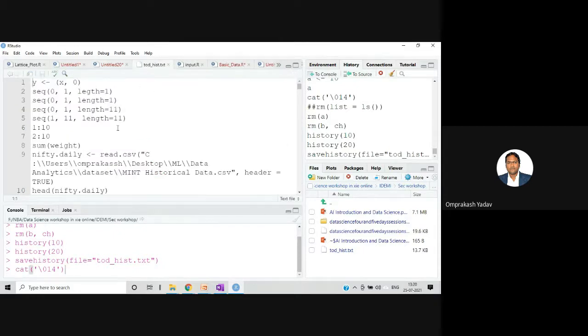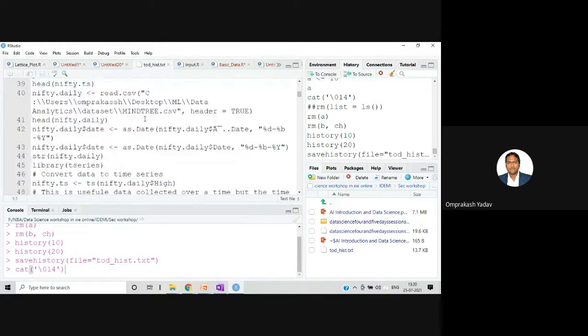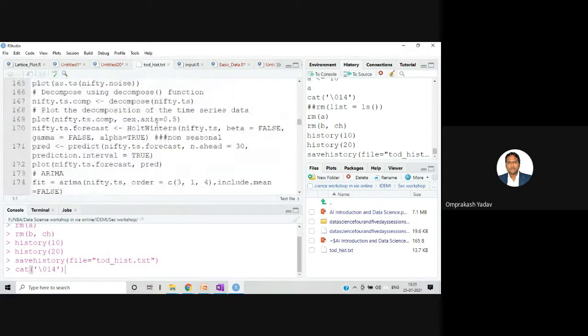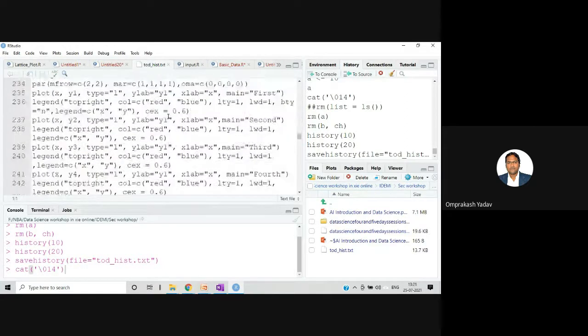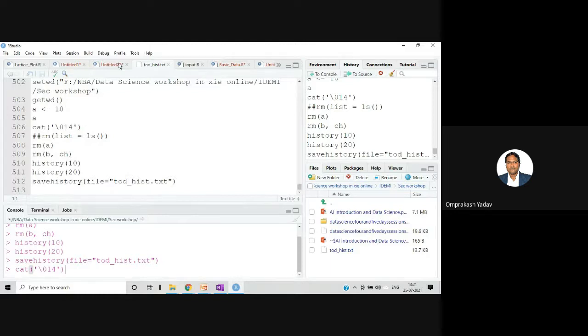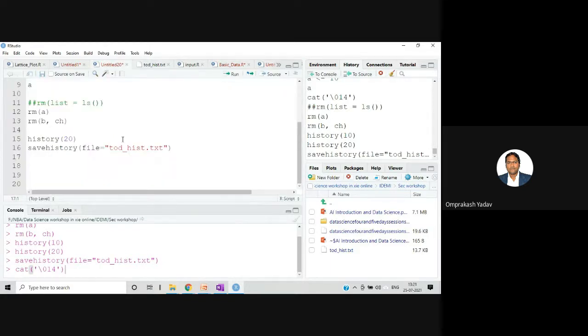Yeah, so it got open. You see whatever history is there. I think for me it's so many commands I must have fired, so it's displaying everything. Okay, so this is a history command which you can fire and you can save the history.